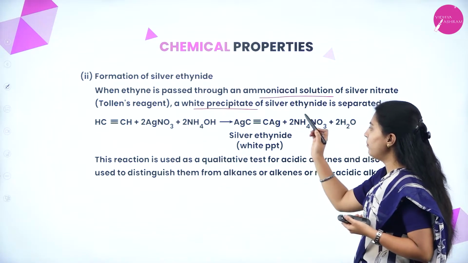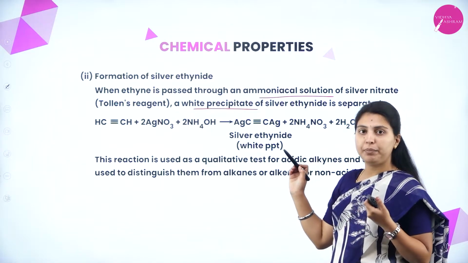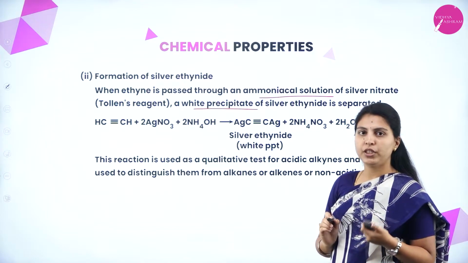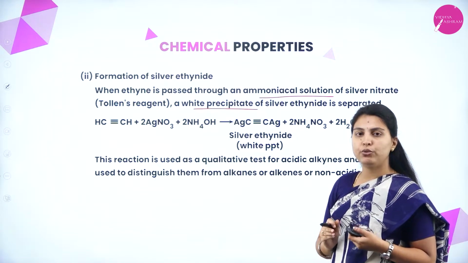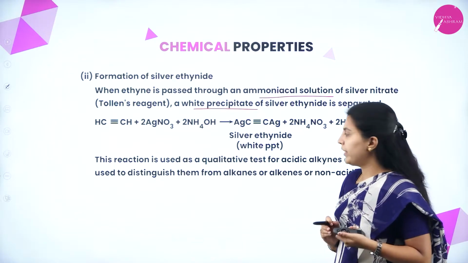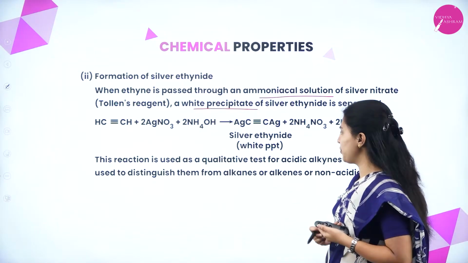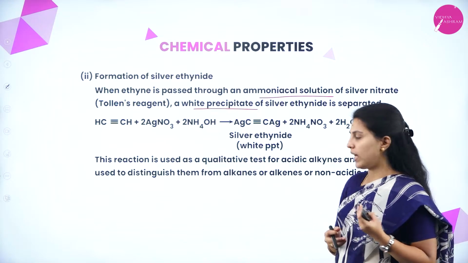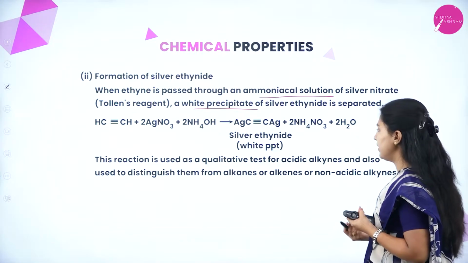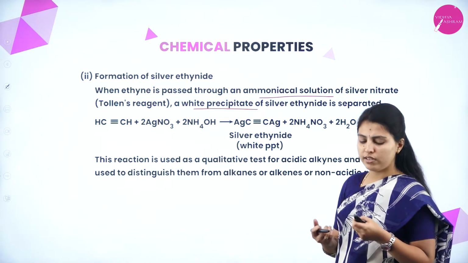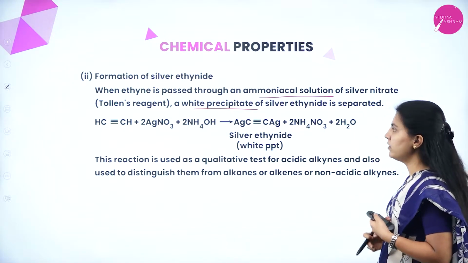It forms silver ethynide as a white precipitate, along with ammonium nitrate and water. This reaction is used in the qualitative analysis test for acidic alkynes, and also to distinguish them from alkanes, alkenes or non-acidic alkynes. Usually in salt analysis we use this test with Tollens reagent.